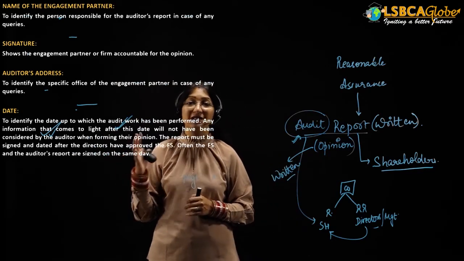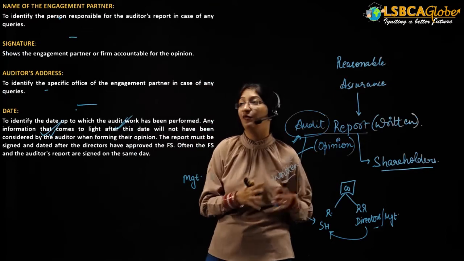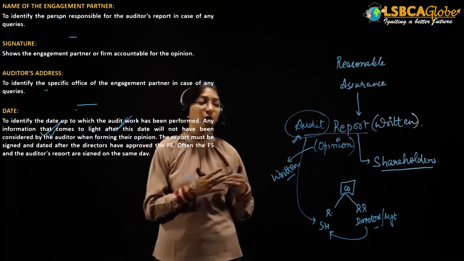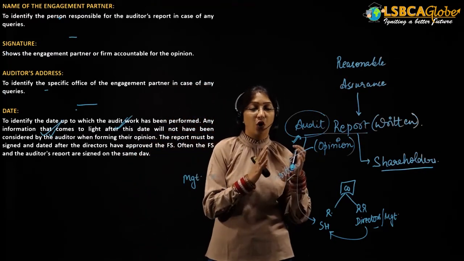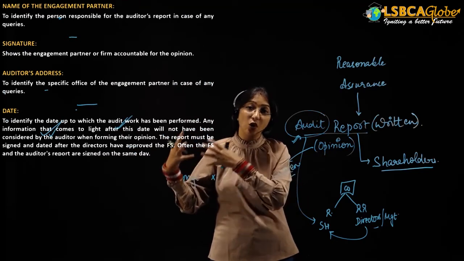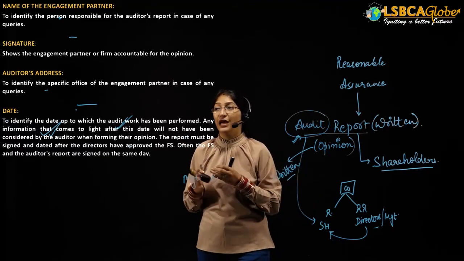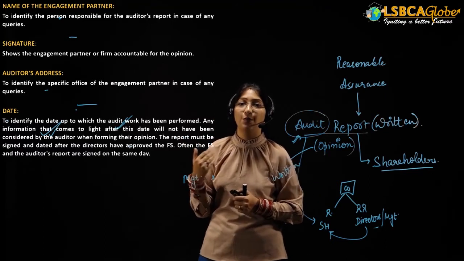Any information that comes to light after that date will not have been considered by the auditor when he is providing his opinion. So the auditor is providing his opinion with respect to all the events that have happened till the date of the audit report. That is why the date of the audit report is an important matter.